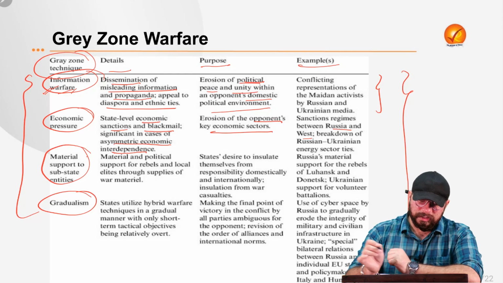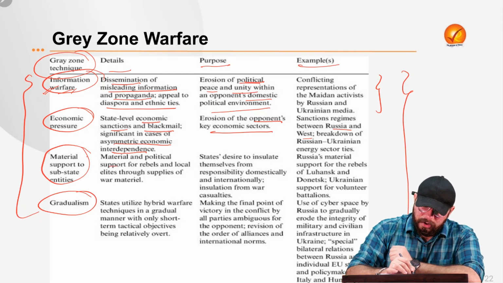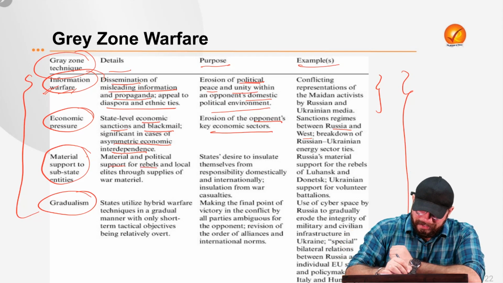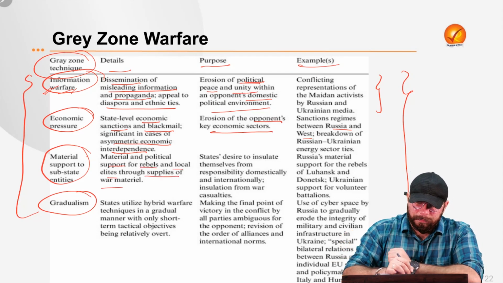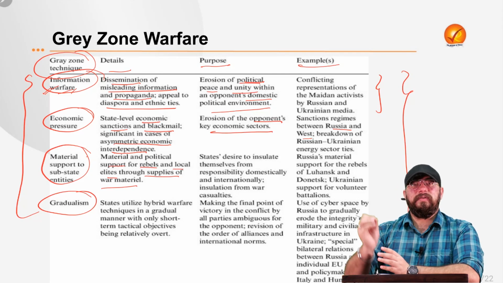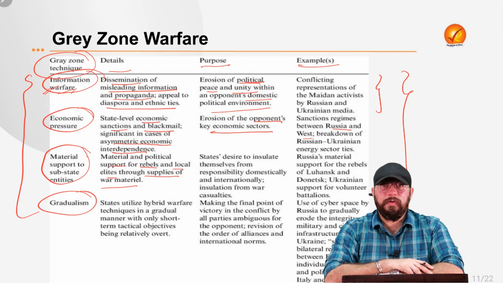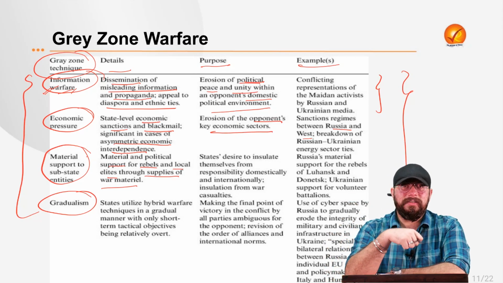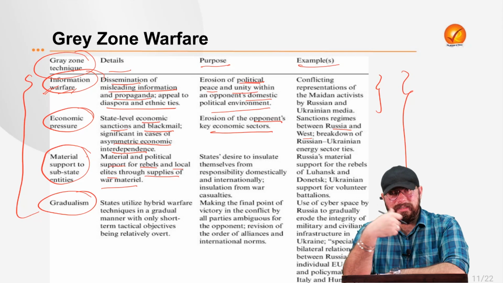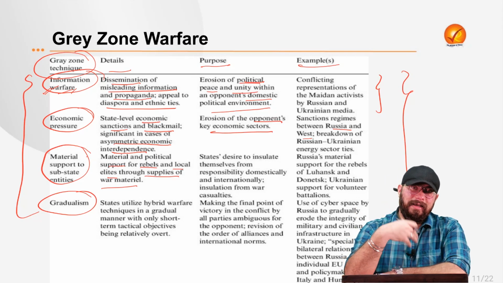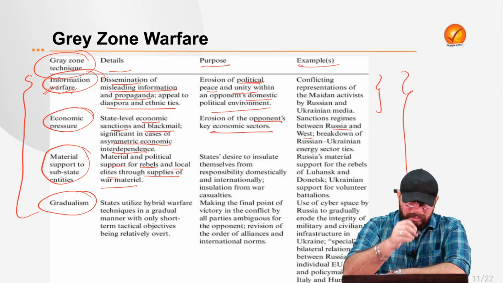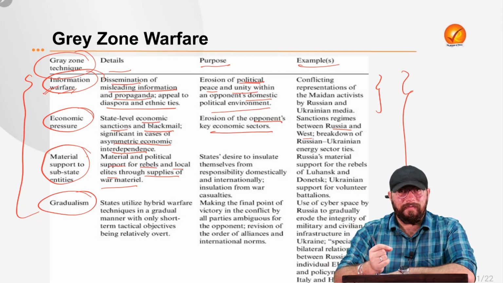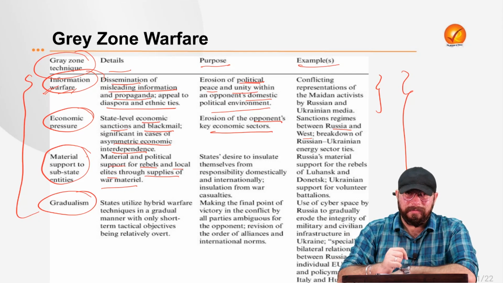Then material support to sub-state entities. So material and political support for rebels in the opponent country, and local elites, through supply of war materials. For example, if someone wants to wage gray zone warfare against India, they can provide materials, ammunition, guns and arms to the Naxalites, right? And Naxalites can wage war against the country, right? So that is material support to the sub-state entities. Other countries are not involved in a direct war with our country, but it is gray zone warfare, right?